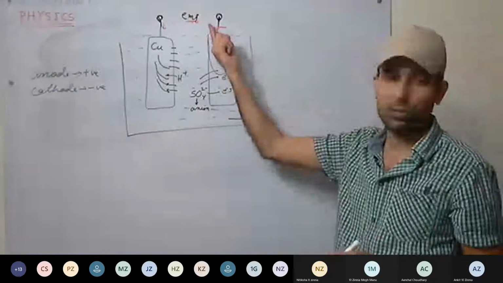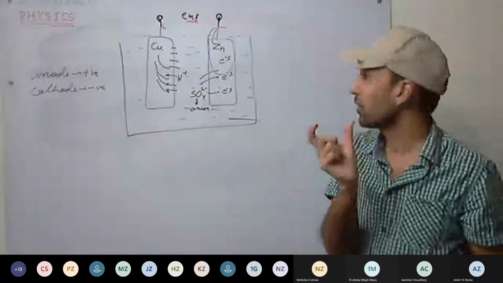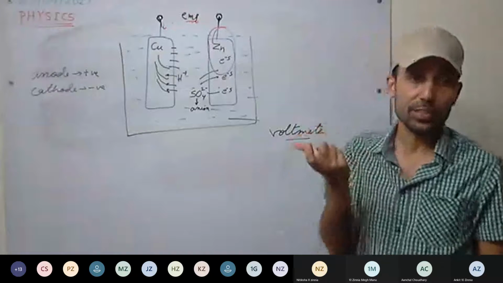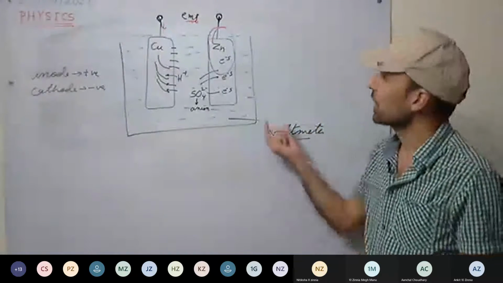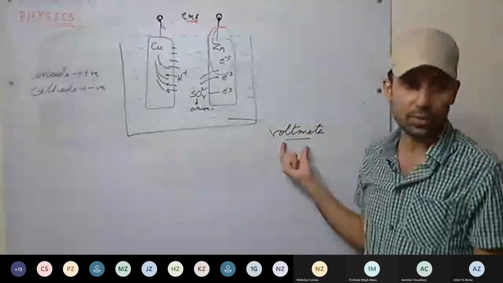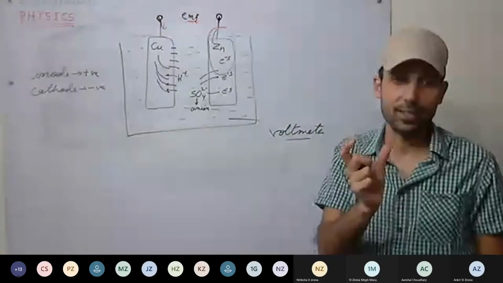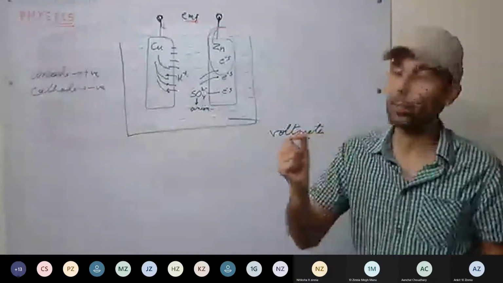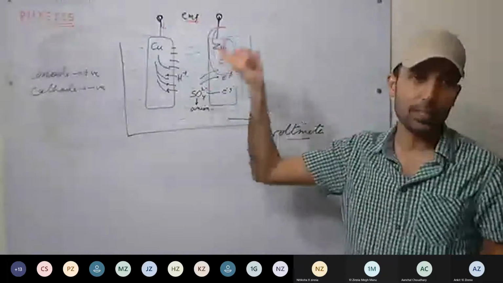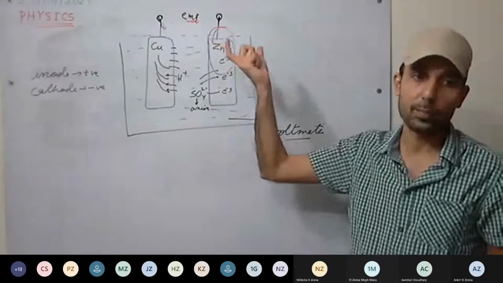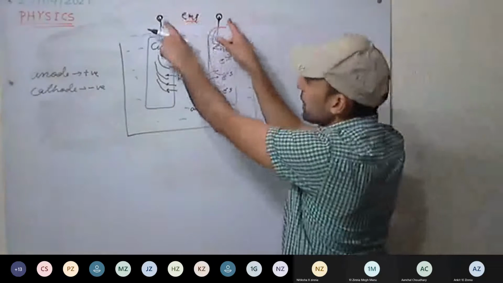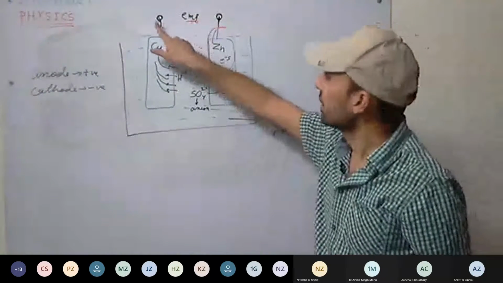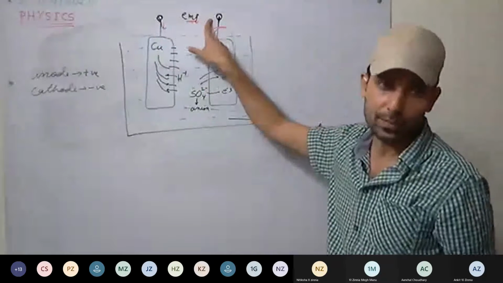So, how to measure this EMF? Potential difference is measured with an instrument called a voltmeter. So we connect it across the cell. And what kind of voltmeter must we use? One having high resistance, so that current does not flow very high. Very little or negligible current must flow through the voltmeter. So the voltmeter must have high resistance, and we can measure the EMF using a high resistance voltmeter. So EMF is the potential difference between the open terminals.